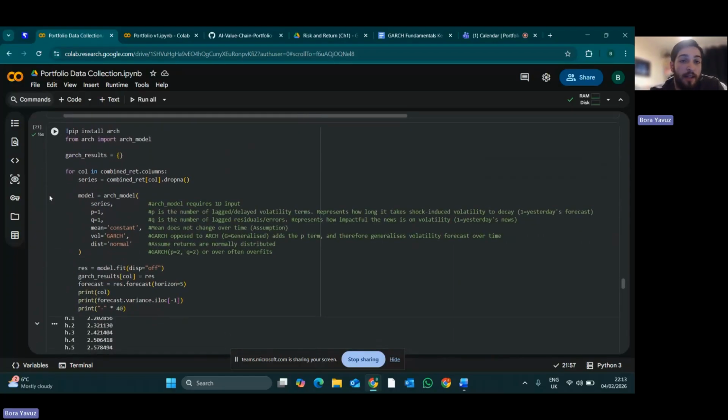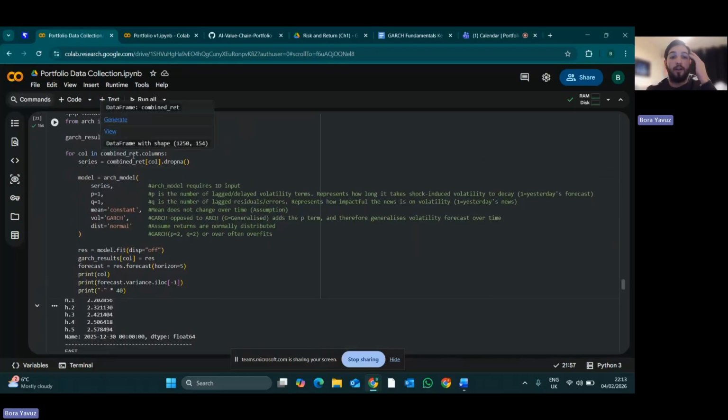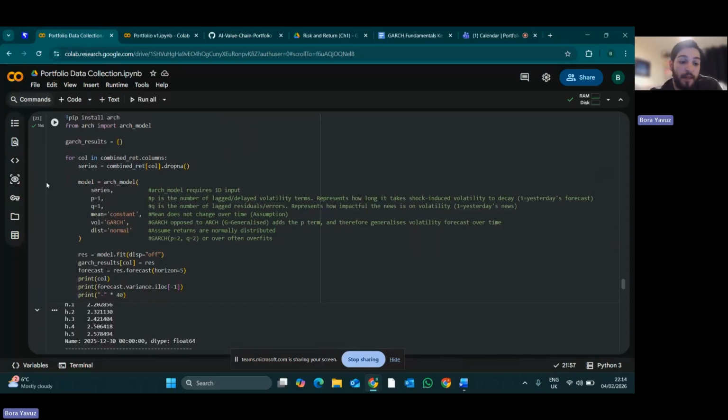Then I began installing the Arch model from the Arch library. And so I change every column so that it's easy to use in the Arch model. I change each column to a series where I'm dropping the null values, which means that the variance is being forecasted not only from the start date of the data set, but also for those same stocks that may have come to the market in 2023. Their first price, or their volatility, would be worked out correctly.